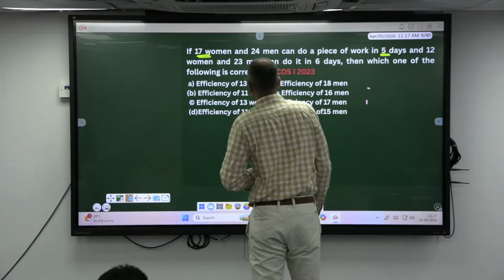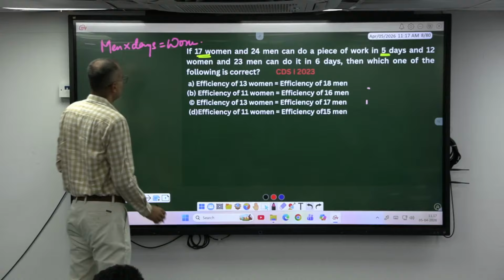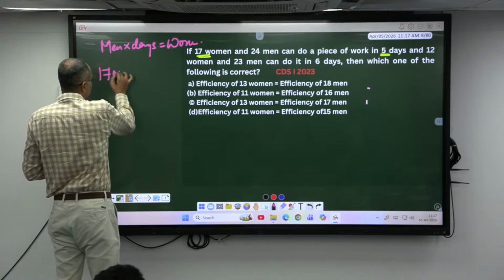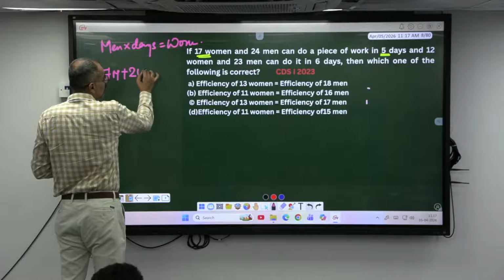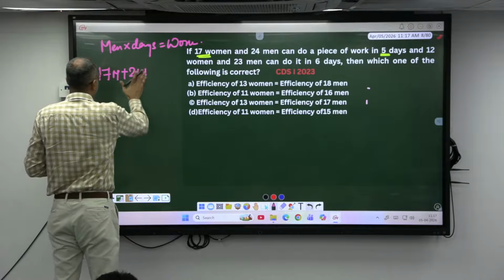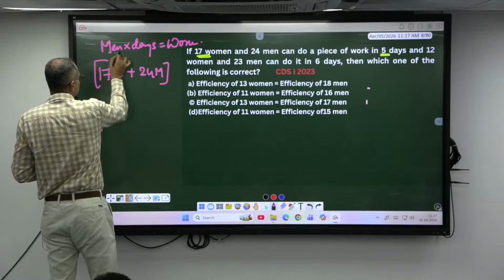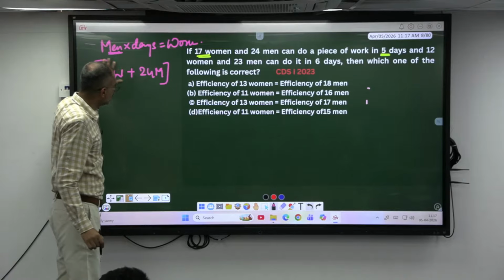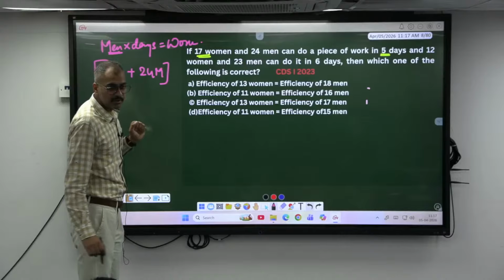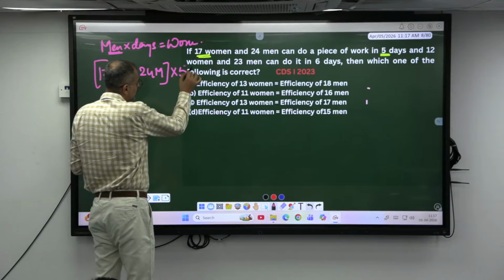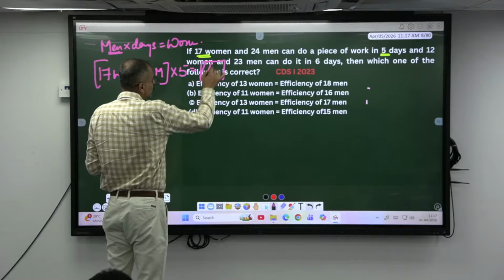We know the concept that men into days is equal to work. Agree? But here not only men are working, along with them women are also working. How many are working, madam? 17 women plus 24 men are working. Men here means people in a generic way. How many days do they require to complete the work? Into 5 days. Can I say they can complete this amount of work here?